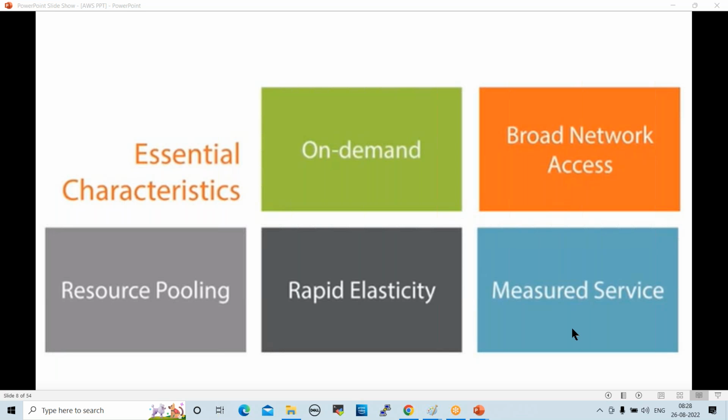Measured service. What is measured service? Whatever resources we are using in cloud are measured. For example, if you use a server from 9 AM to 12 PM, for those 3 hours only we have to pay the bill. However many hours you use, for those hours only we pay. That is nothing but measured service, right? These are the essential characteristics. So anyone having any questions on this?